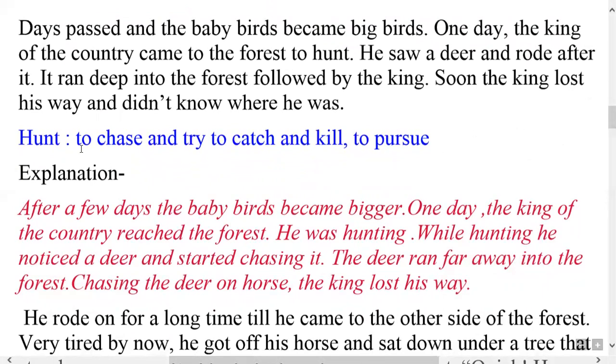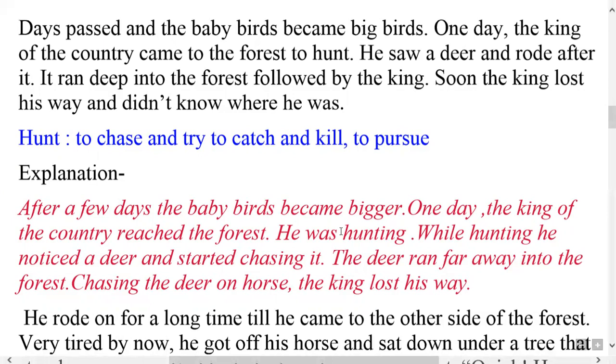Now, an important word from this paragraph. Hunt. Hunt means to chase and try to catch, to kill some animal, or to pursue. To chase or to pursue, same word. To kill or catch something, particularly an animal. So the meaning of the word hunt is to chase and try to catch and kill, or pursue. Now come to the explanation of this paragraph.